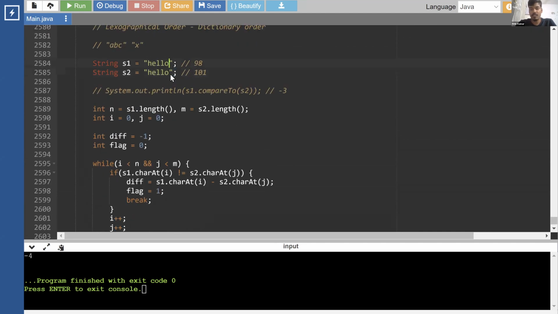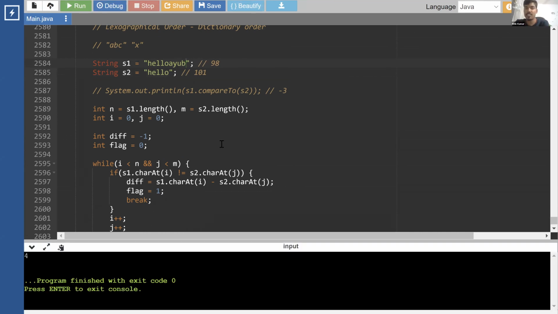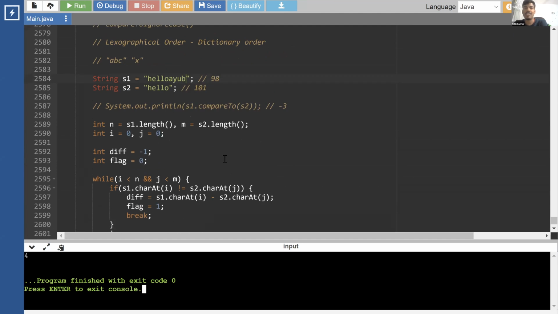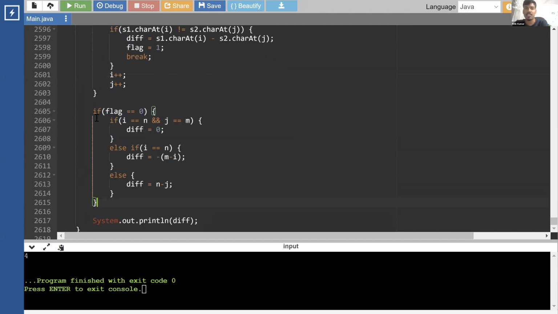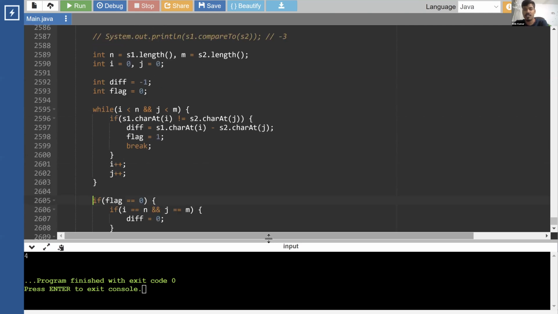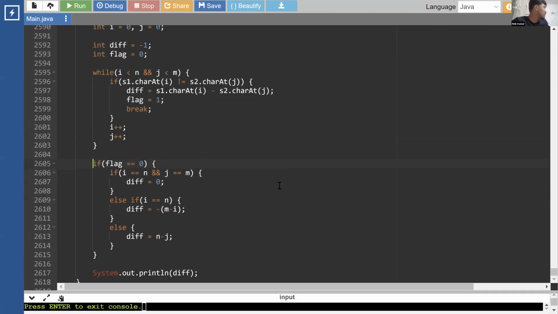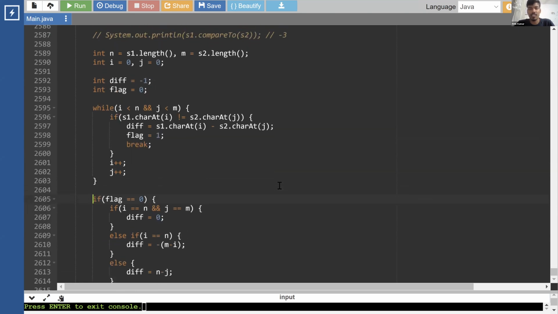Okay. Understood? Yeah, so implementation-wise, this is a little bit tricky given these edge cases, right? These are a few edge cases that you have to handle separately apart from the initial logic. Okay, understood this? Yes, no doubts? Got it. How many of you have doubts on this? Tell me. Yeah, I know this is tricky. This is a lot of edge cases.